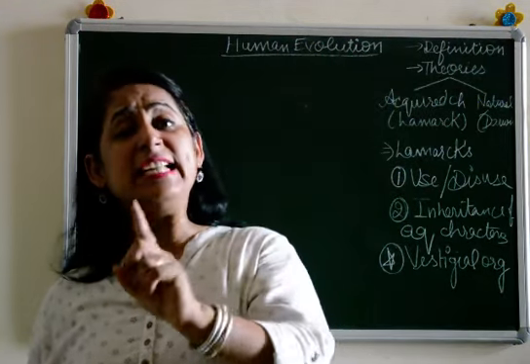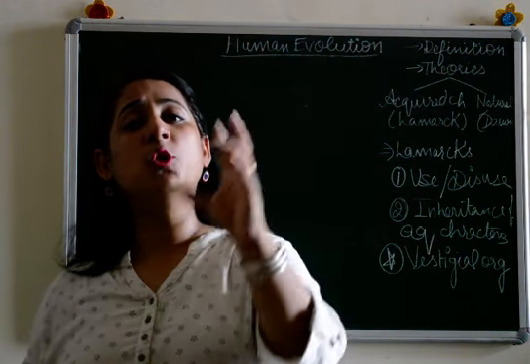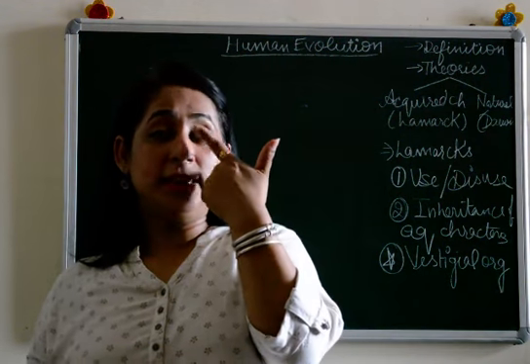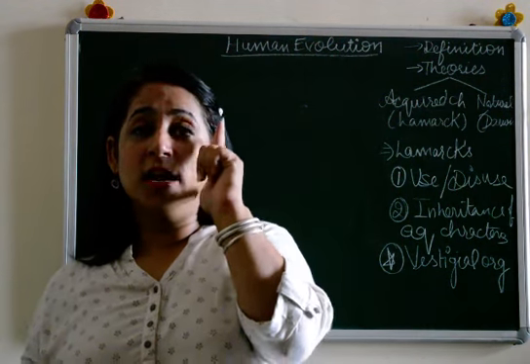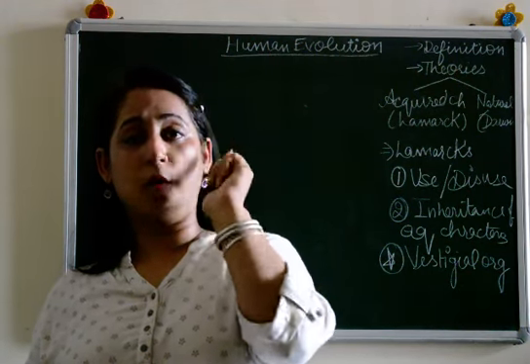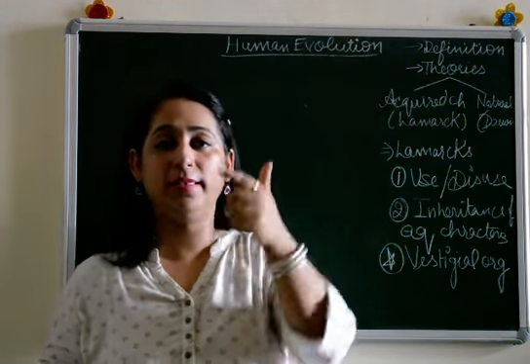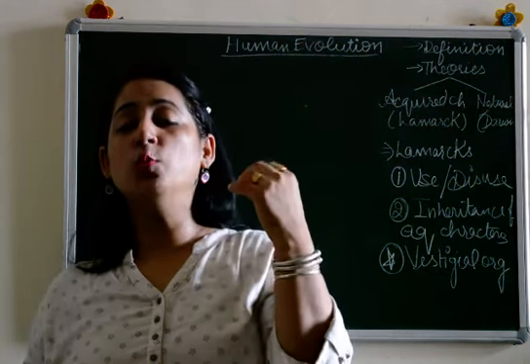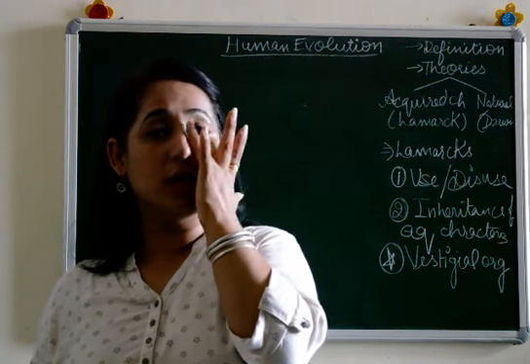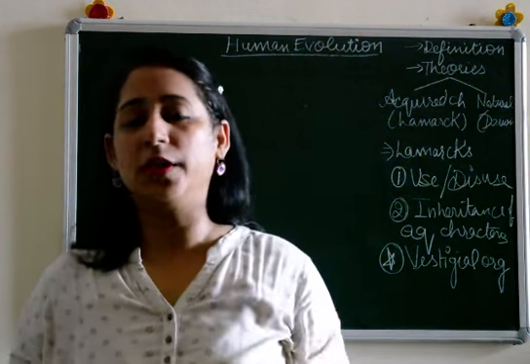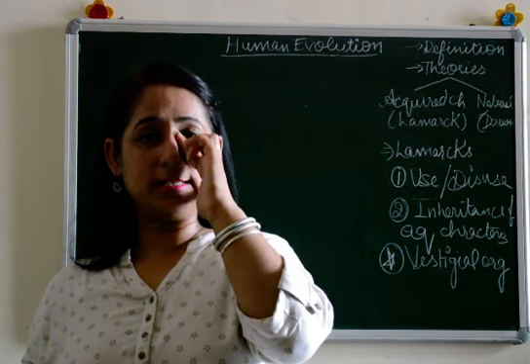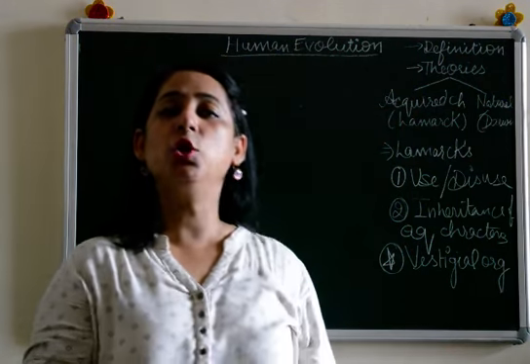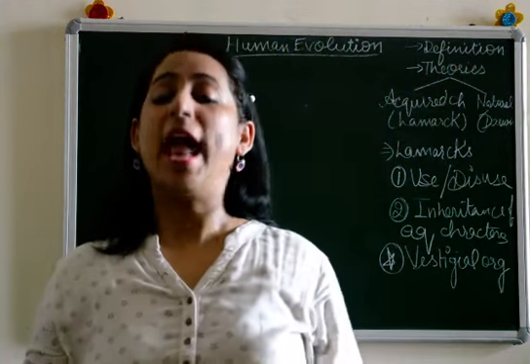Then the nictitating membrane. What is the nictitating membrane? You must have seen birds. They don't blink their eyes. If you see them carefully, there's just a membrane which comes over their eye and then moves off. That is known as the nictitating membrane. They don't have eyelids. They have a nictitating membrane. So in humans also, that nictitating membrane has shrunk, and these eyelids are now very much functional, and that shrunk nictitating membrane is present here. So these are vestigial organs which were in use, but now they are not used at all.